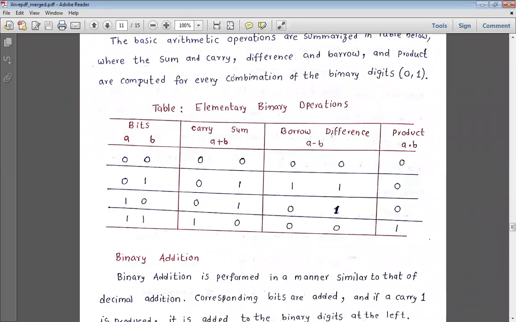Is the subject okay? Are you following the subject, or do you have any problems? If you have any problems, please let me know. We will solve them. Hello? Hello, everyone? Hello, sir. Are you following the subject? Okay, if you have any issues, please let me know. If you are not following properly, or if you have any difficulties understanding any concept, we'll sort it out.